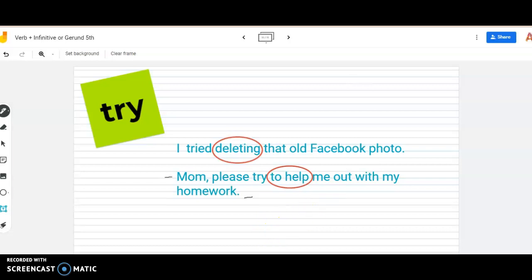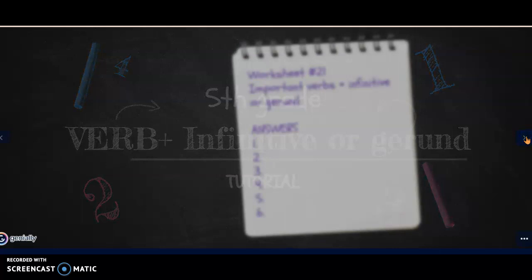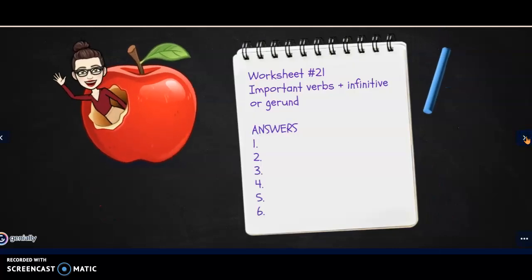Okay, now it's your turn. Take out your notebook and write down worksheet number 21. Important verbs that are these ones plus infinitive or gerund. And you're going to write the word answers and please write number 1 to 6. Okay, ready?